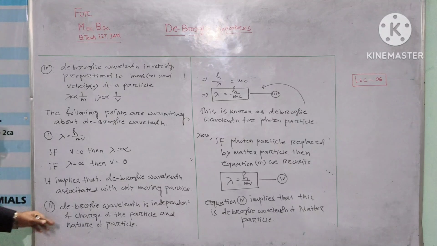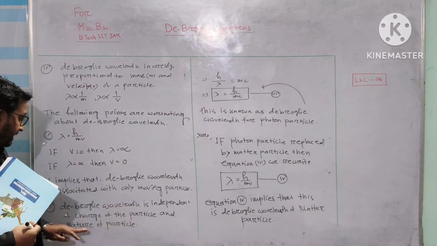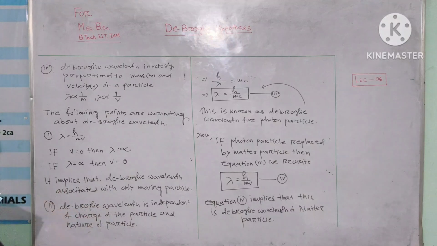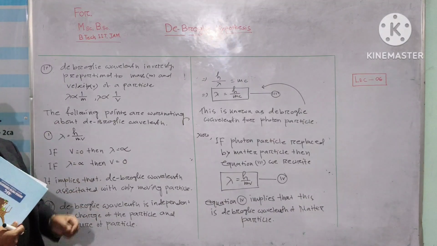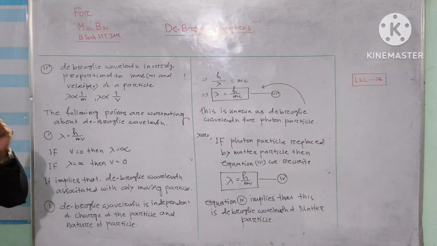And second, de Broglie wavelength is independent of the charge of the particle and nature of the particle. It means that de Broglie wavelength does not depend on the nature of the particle and the charge of the particle.